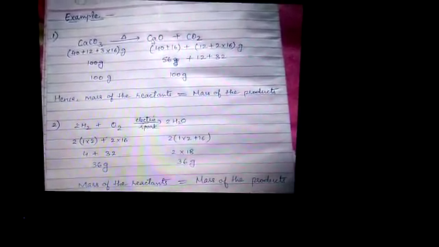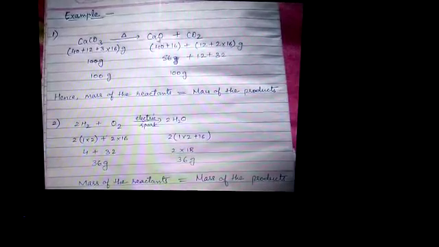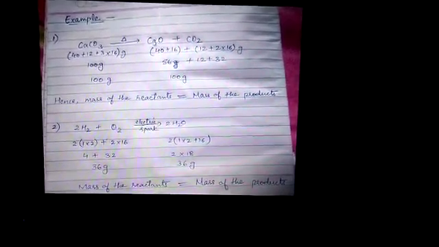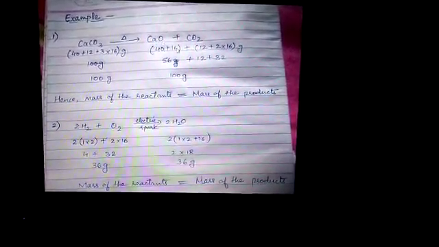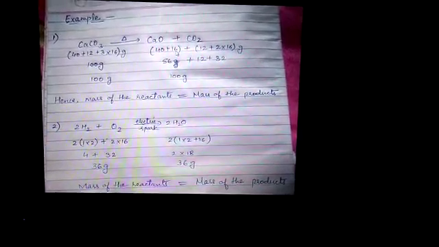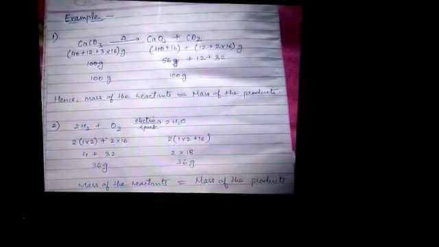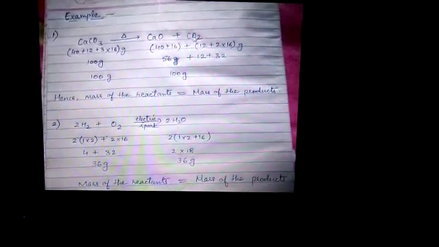On the product side, for CaO, that is calcium oxide, calcium is 40 and oxygen is 16. Here we take only 16 because only one atom of oxygen is present. It is added with carbon dioxide.